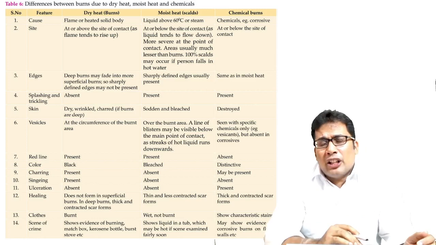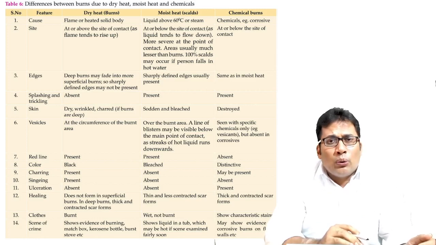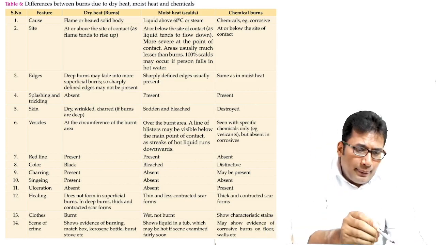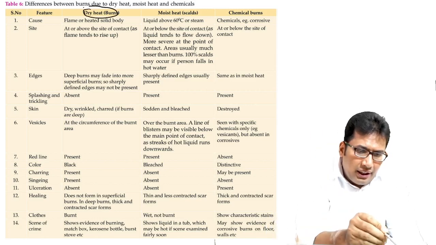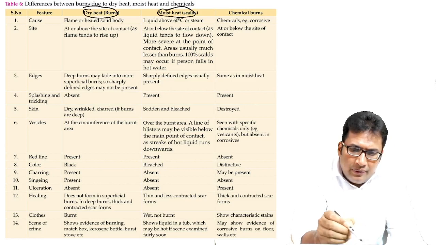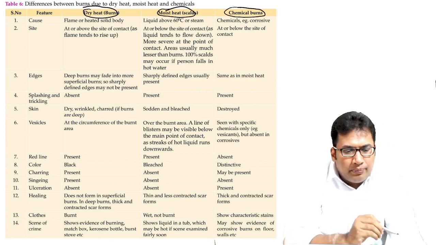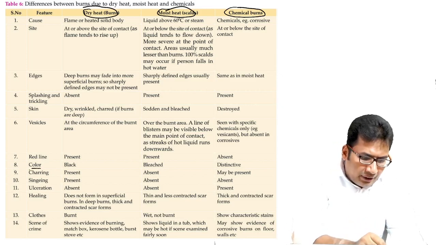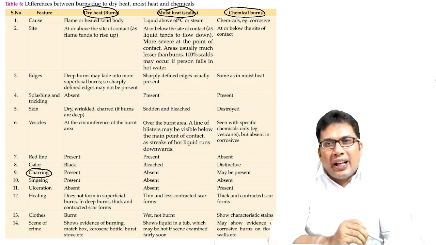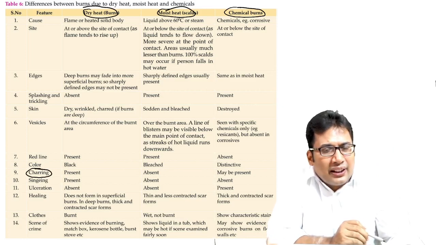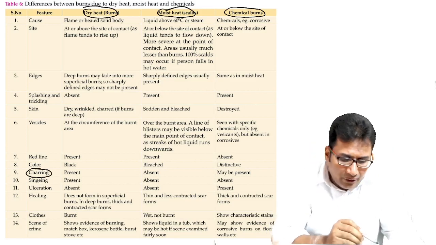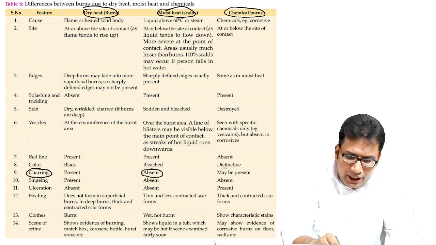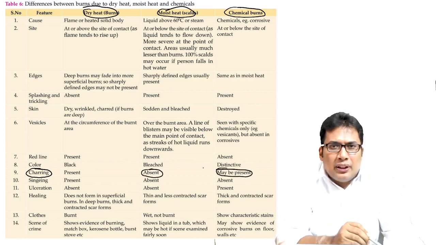You can see here a reference from the standard textbook: the dry heat, the moist heat, also known as scald, and the chemical burn. In dry heat, you will see charring, the black color appearance of the skin. That is absent in moist heat, and may be present in chemical burn.